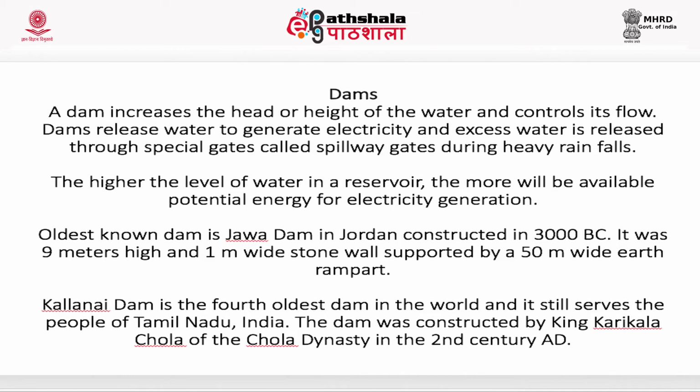The oldest known dam is the Jawa Dam in Jordan, constructed in 3000 BC. It is a 9 meter high and 1 meter wide stone wall supported by a 50 meter wide earth rampart. Kallanai Dam is the fourth oldest dam in the world and still serves the people of Tamil Nadu. The dam was constructed by King Karikalan of the Chola dynasty in the 2nd century AD.